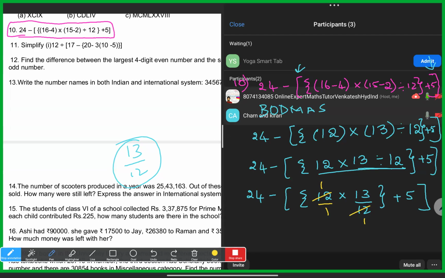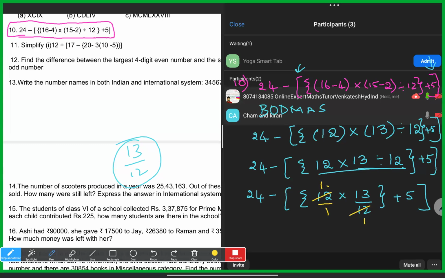But in your school, anyways, they'll give something extra. So this question should not be given, but they gave it. Yes Kiran, that's right. This 12 and 12 will cancel. In the textbook we also have one question like this, only one question. Remaining all are easy.